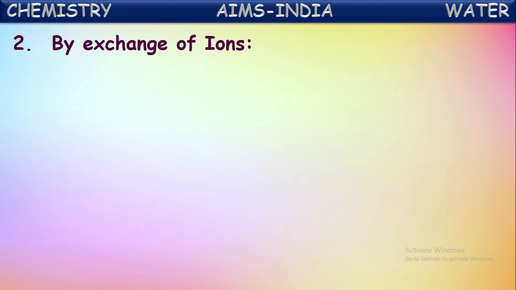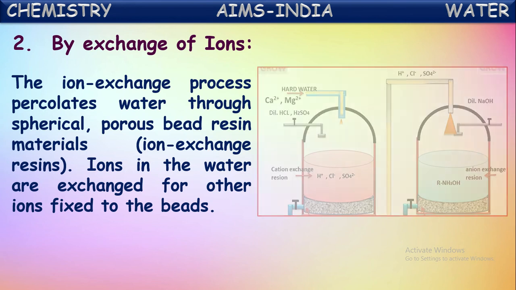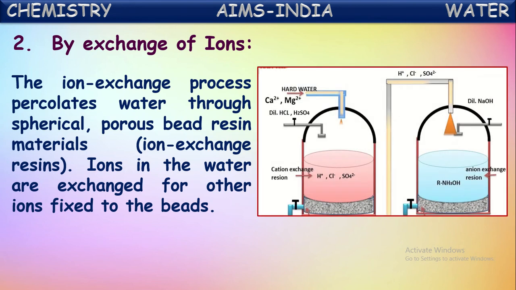Now let us see the other process for the purification of water, which is by exchange of ions. The ion exchange process percolates water through spherical porous bead resin material. So this is bead resin material. Here ions in the water are exchanged for other ions fixed to the beads. These ions will replace the ions present in the hard water and they become insoluble solid substances which can be filtered. That is called the ion exchange process of purification.